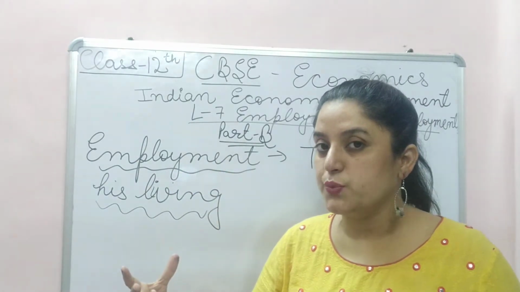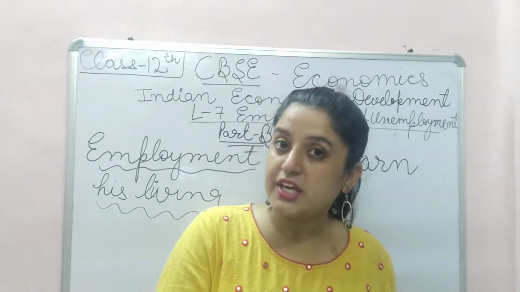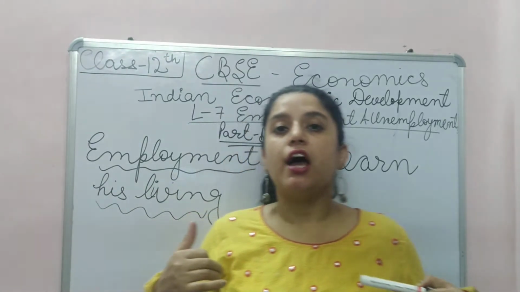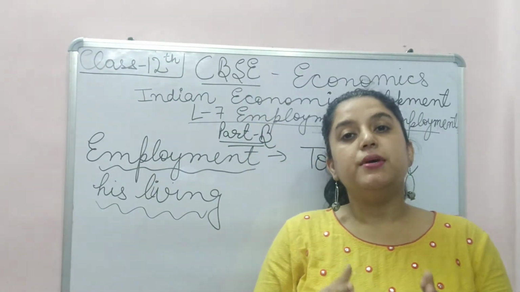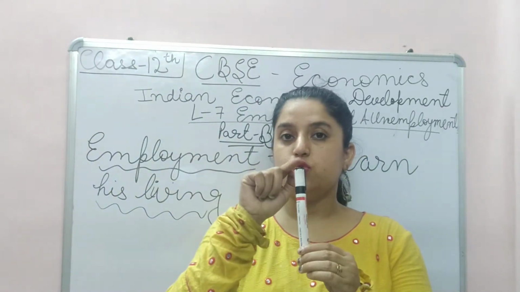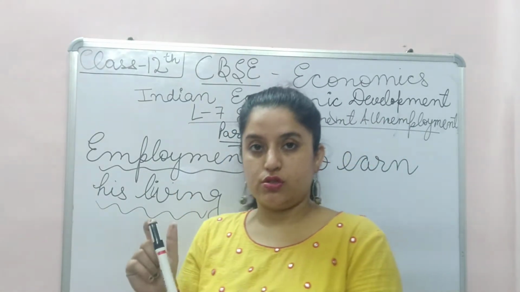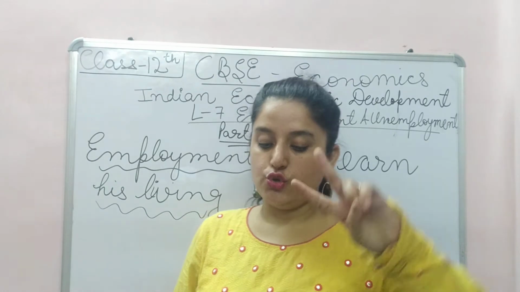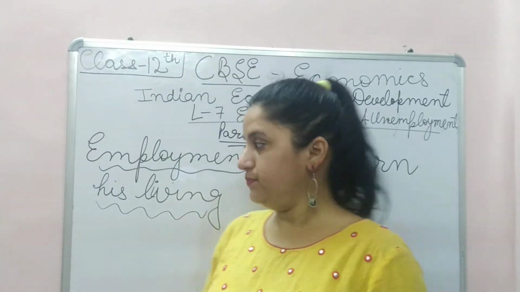I am teaching, it is an activity. Banking services providing people, they are doing activity. Then cobbler does an activity to what? To earn his livelihood. All those activities are known as employment. A businessman earns money by selling goods. Suppose a person who sells this is a businessman. He is able to earn by selling goods. Right, in employment we will study about two things: self-employed people like businessmen and wage-employed people.